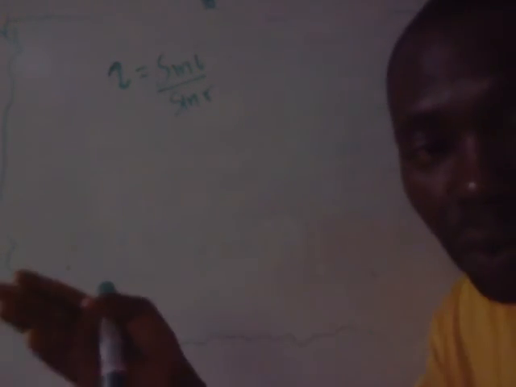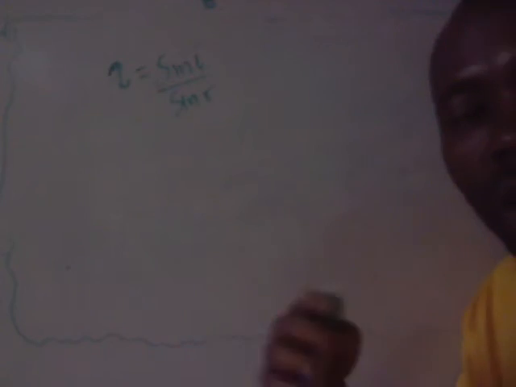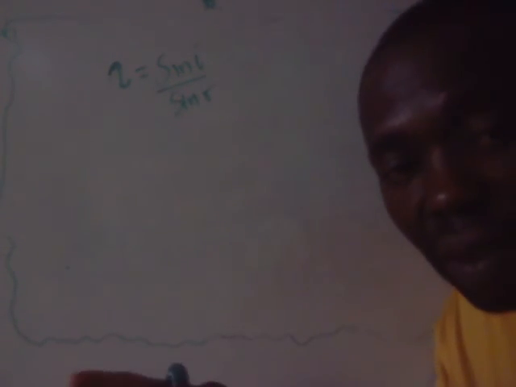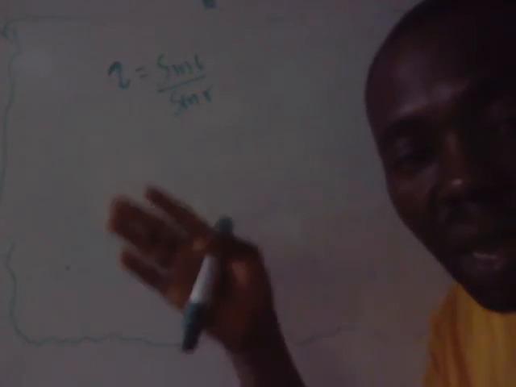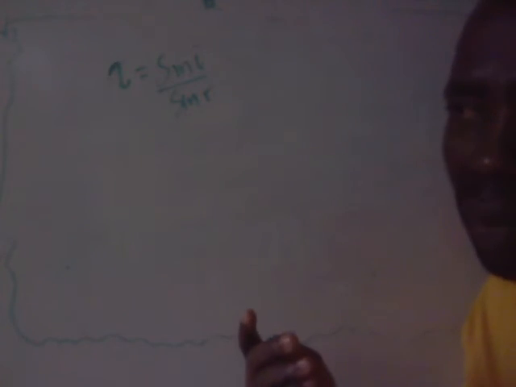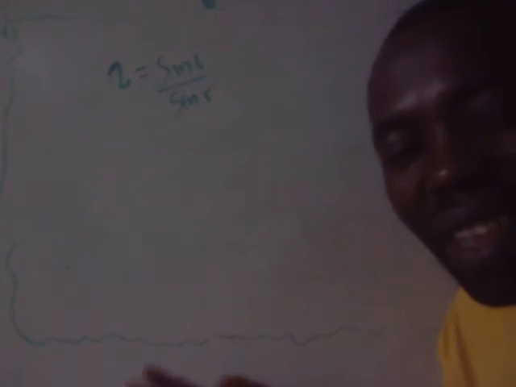So the iris in the eye corresponds to what? The diaphragm. It controls the amount of light that enters. The iris controls the amount of light that enters the eye. The diaphragm controls the amount of light that enters the camera. So I've given you about 4 similarities now.